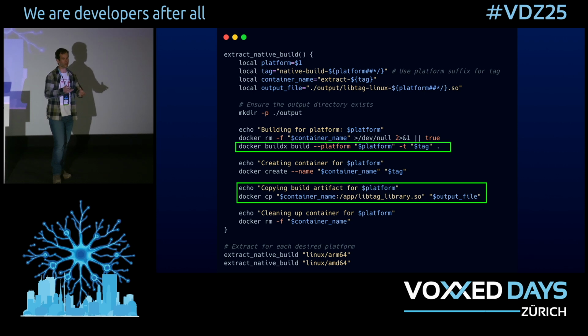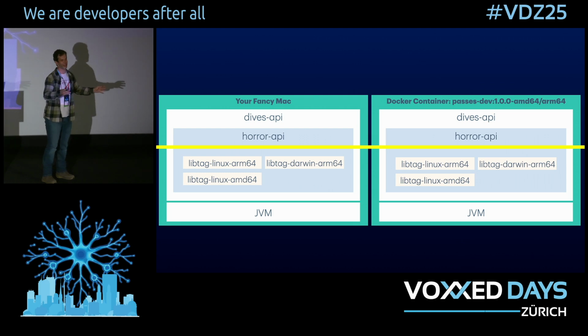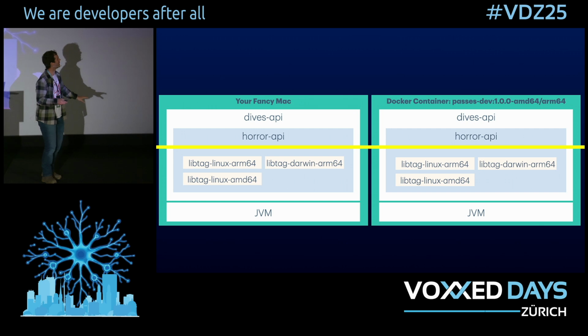So we wrap up the build in a nice container, we run it for the two different CPU architectures, we pull the shared library out of them, and then we can pack it all together nicely into our jar. And things look like this in the end. We still have our nice bytecode, which hasn't had to change at all for any of this, which is great. And we have three different variants of the native library underneath.